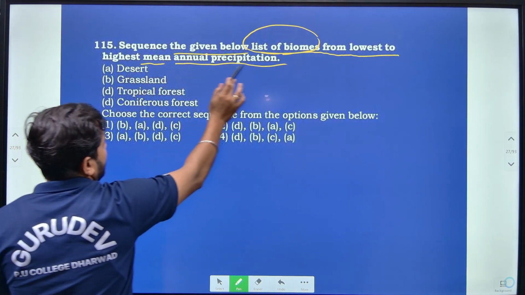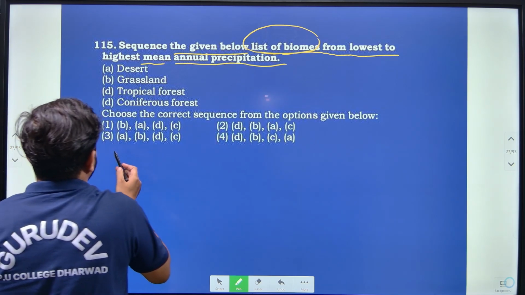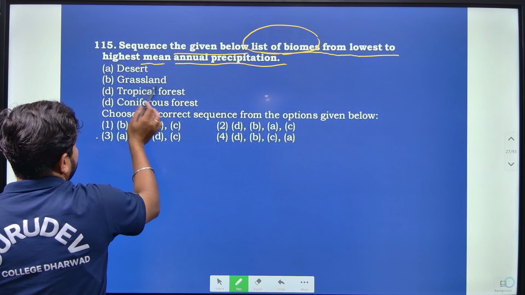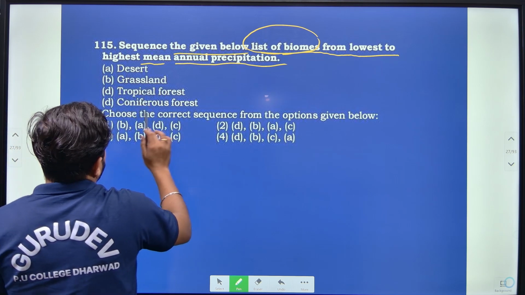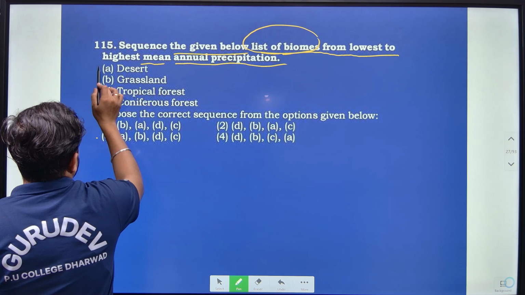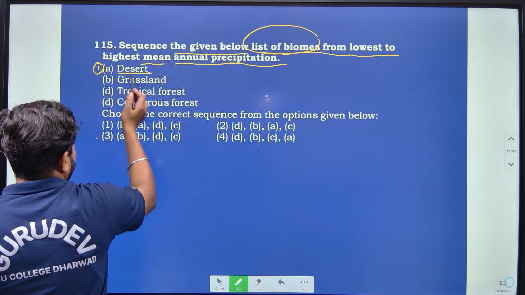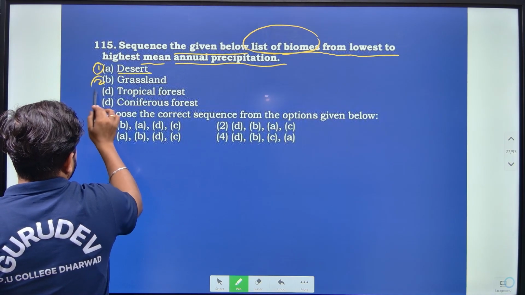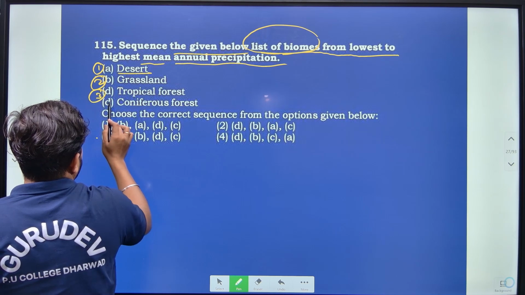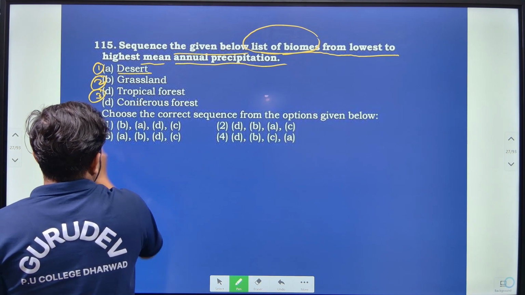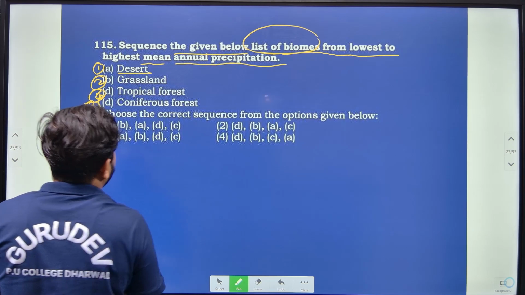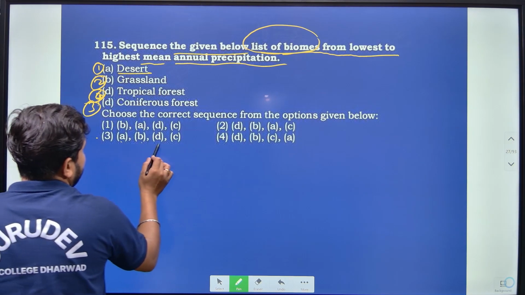So lowest to the highest I have to go. The first one mentioned is desert, grassland, tropical forest, coniferous forest. So less precipitation takes place in the desert, first one as lowest, second one is grassland, third one is the coniferous forest, right? And the fourth one is the tropical forest.